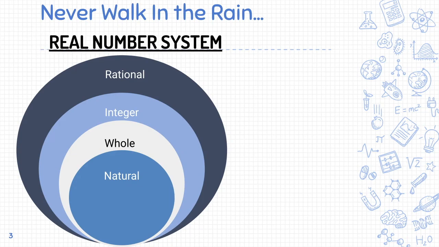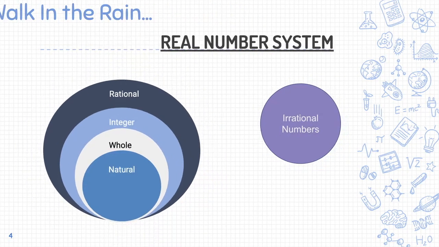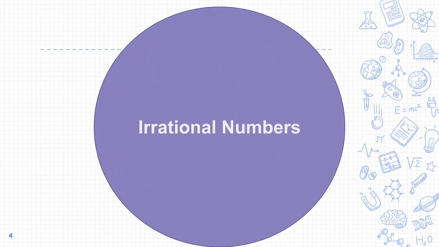Now, in the 7th grade, this is about as much as you need to know in order to be successful. But in 8th grade, there's another category that you learn. So I'm going to give you a sneak preview of it today. That category is called irrational numbers. This category is off to the side by itself because it contains numbers that have unique characteristics. Irrational numbers are unique because they're usually represented as non-terminating, non-repeating decimals.